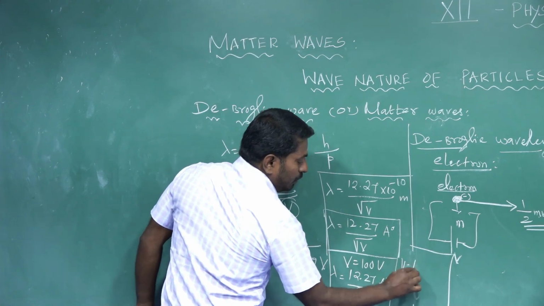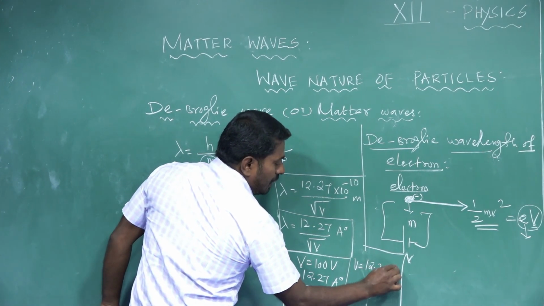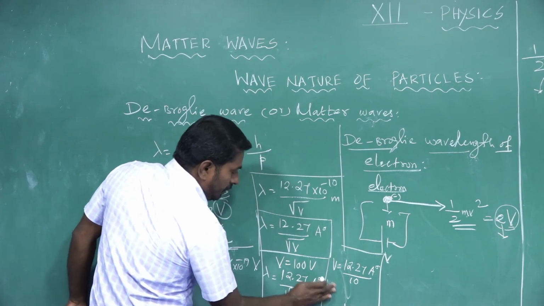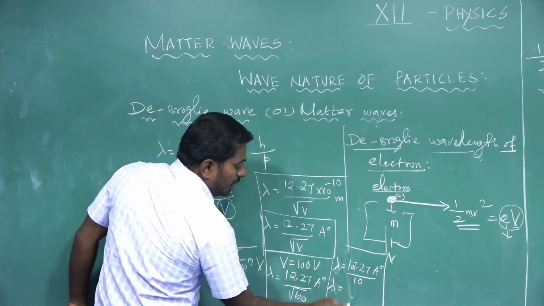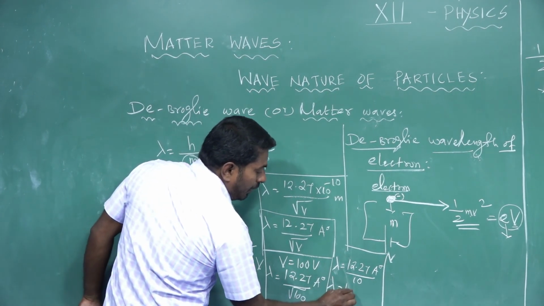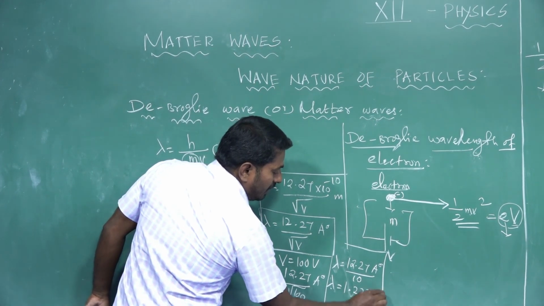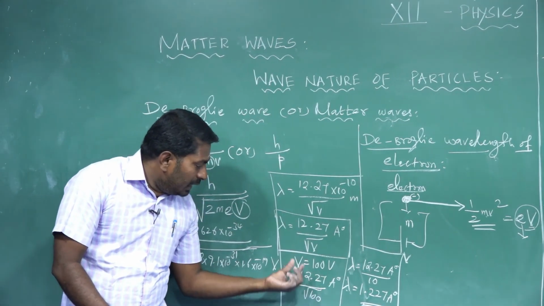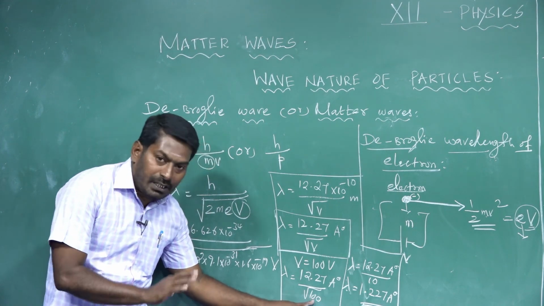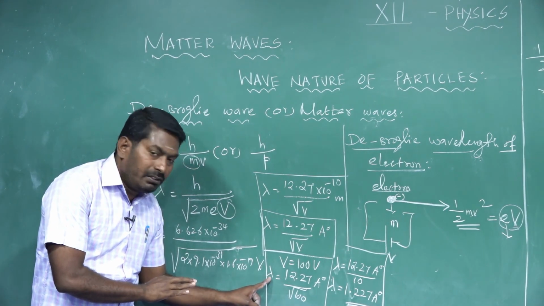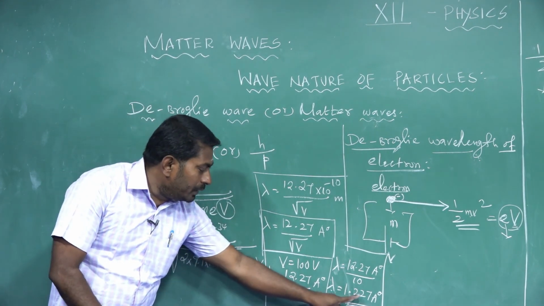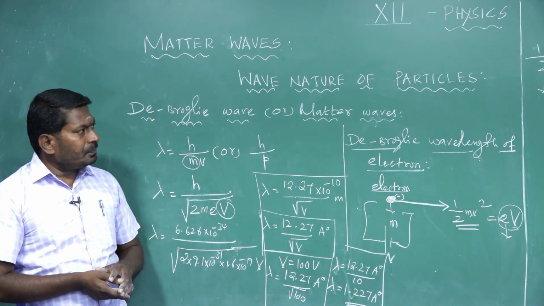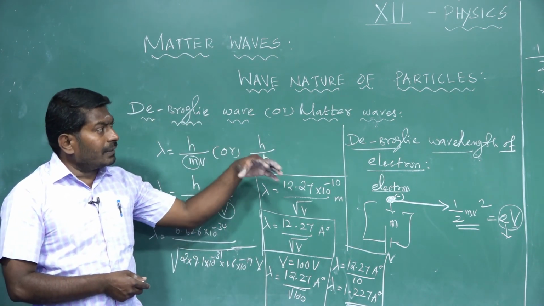So lambda is equal to 12.27 angstrom divided by root 100. So the de Broglie wavelength lambda is equal to 1.227 angstrom. So this is one simple problem. If an electron is accelerated by a potential difference of only 100 volt, what is the de Broglie wavelength of the electron? 1.227 angstrom. So see students, it is an important concept of matter waves.